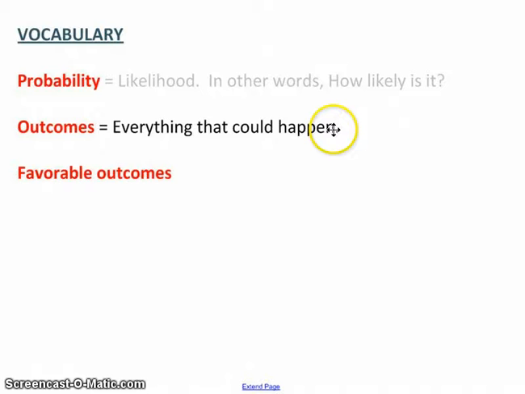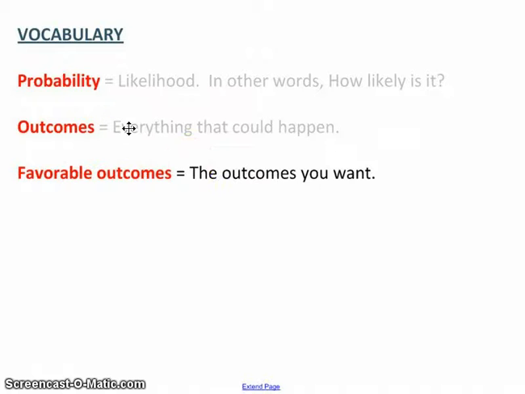So besides what I'm looking to happen, like let's say I want the Patriots to win the Super Bowl, there are a lot of other teams that also could win the Super Bowl. So if I want to talk about probability, I also have to think about all the possible outcomes. I can't just think that for sure the Patriots will win the Super Bowl. The favorable outcomes, well, those are the outcomes I want. In this case, there's just one favorable outcome for me. I want the Patriots to win the Super Bowl.